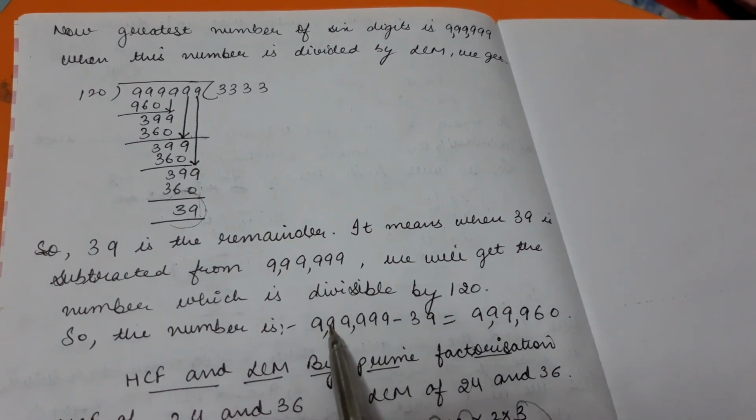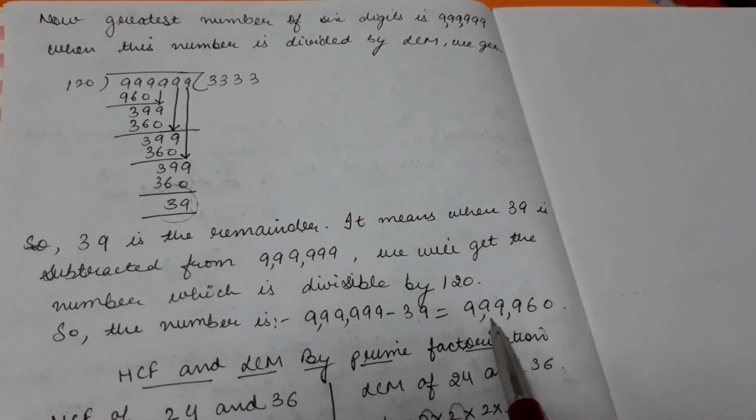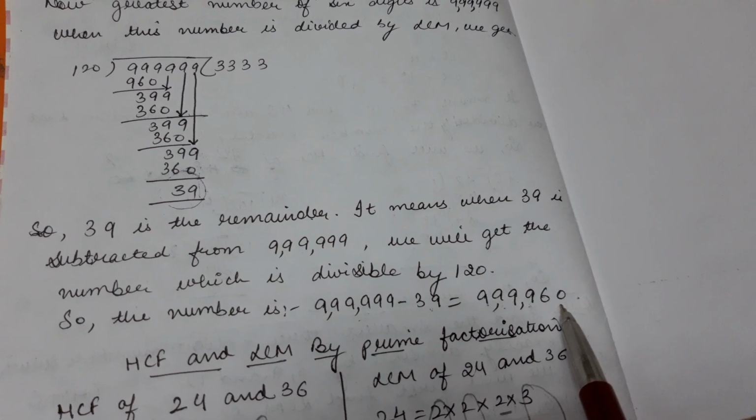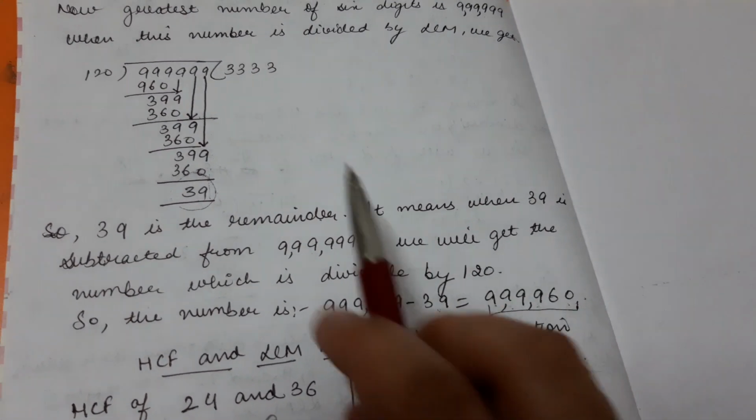So let us subtract this number. So we get 9,99,960 is the 6-digit number which is exactly divisible by 120.